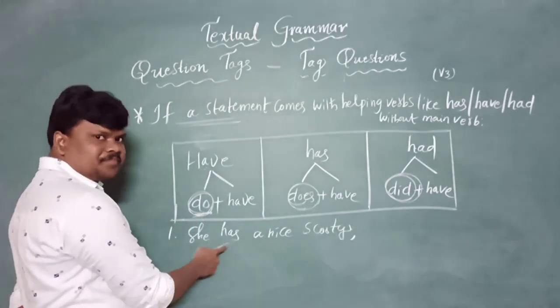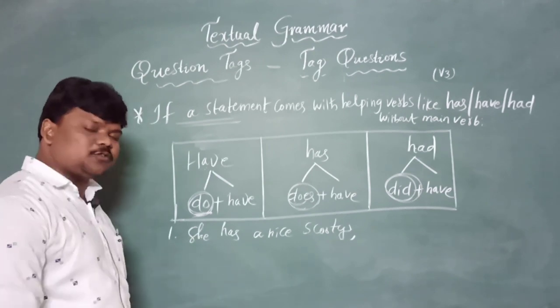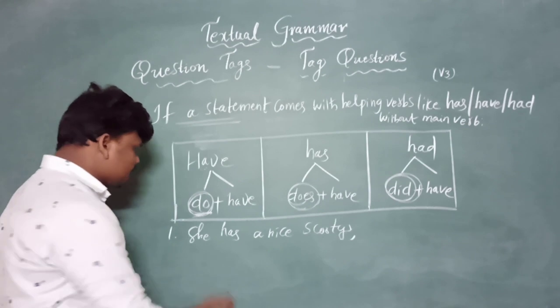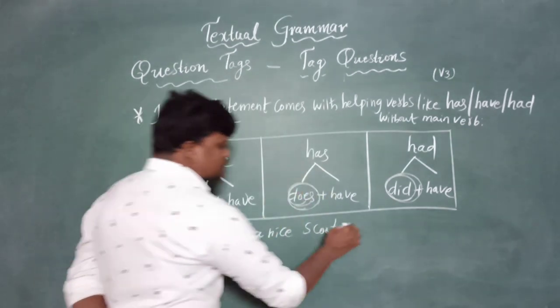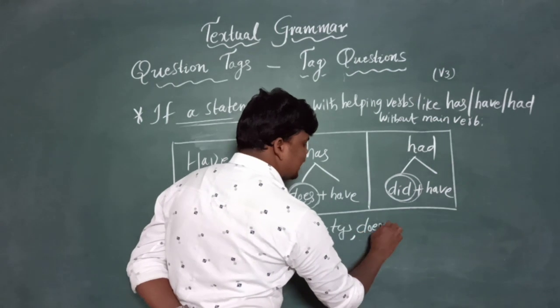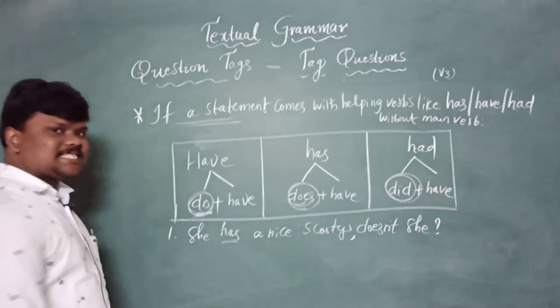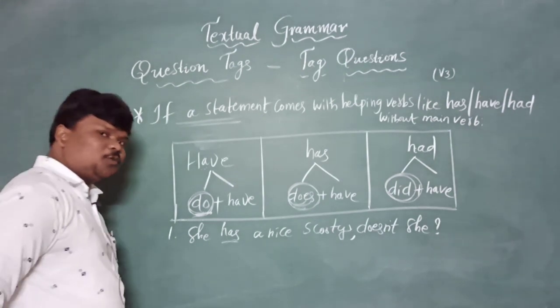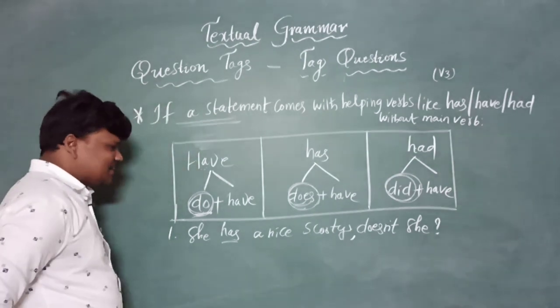So if this kind of question comes, don't write hasn't she, which gives a wrong sense. If there is a has, take the help of does. So the answer is doesn't she. Don't write hasn't she. The one who thought the right answer, give a high five, right?